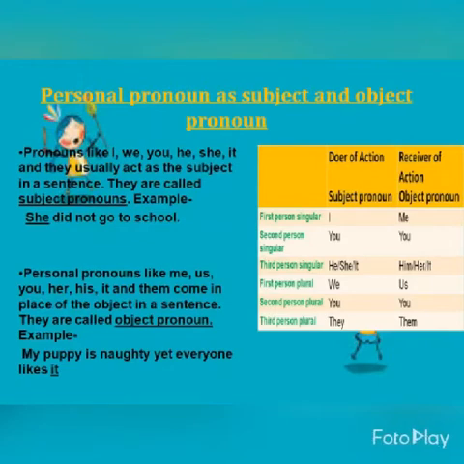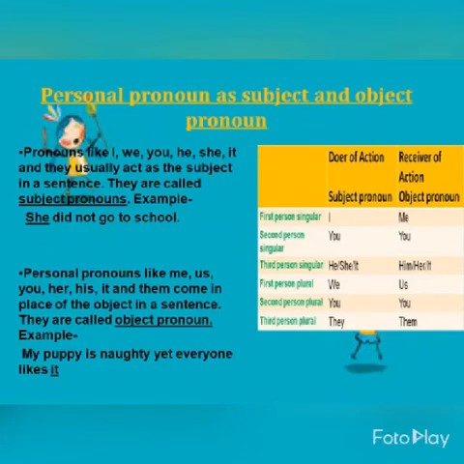So here, "she" is the personal pronoun used as the subject pronoun. Now what are object pronouns then? Personal pronouns like me, us, you, her, his, it and them come in place of the object in a sentence. So they are called object pronouns. Example: my puppy is naughty, yet everyone likes it.